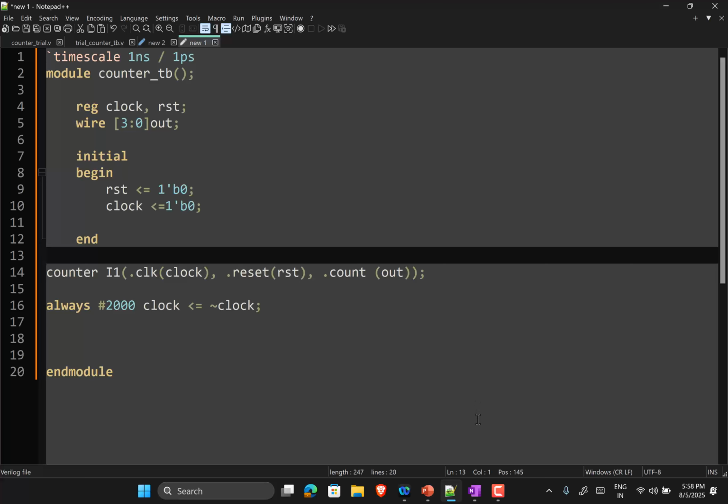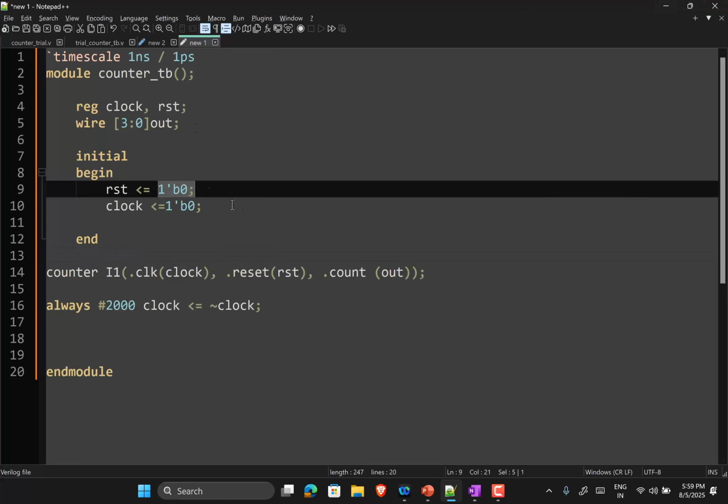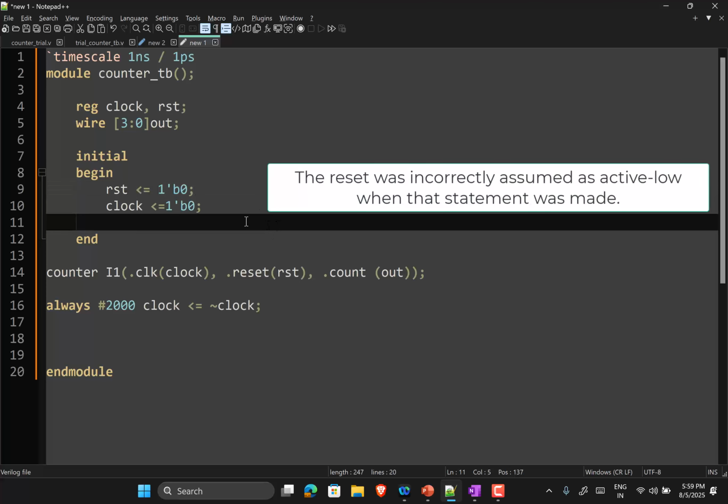There should be a non-zero time for which reset is one. We are not making reset go to one, correct? So you connect this, the simulation will run, but your counter will not work because the counter is always in reset. So we have to make your reset 1.